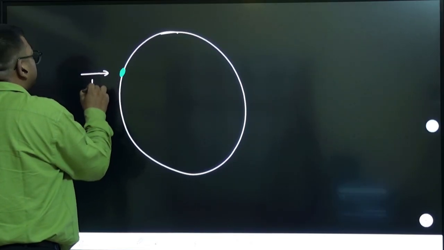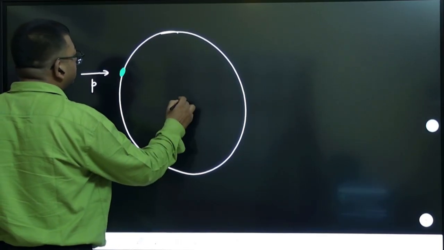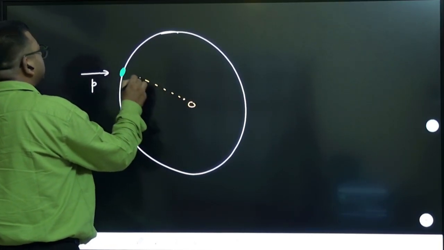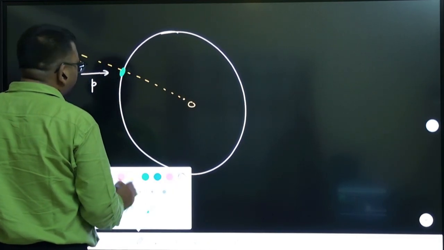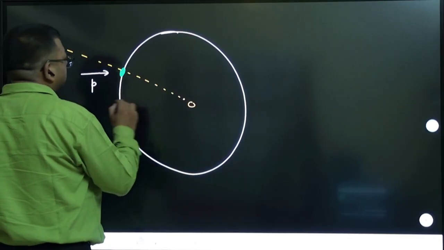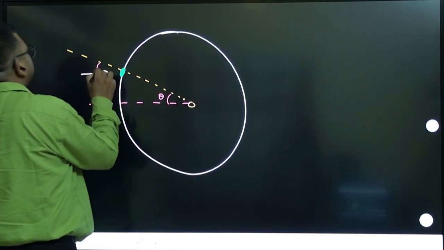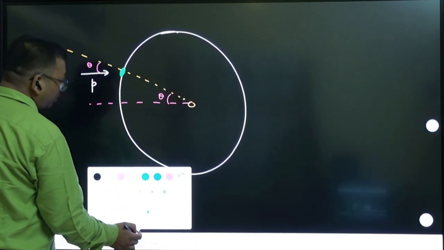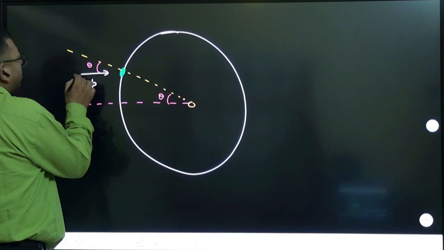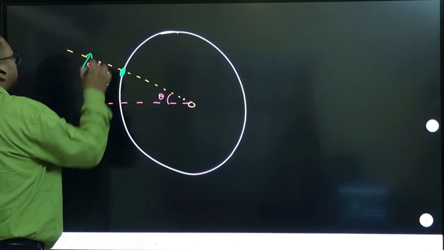and let us say a photon is coming with a momentum in this manner. This momentum is coming, and here this center, let us say center O, you join this line, and you need to resolve this momentum in two directions. Let us say that this is making angle theta here. This also will be angle theta. This momentum you have to resolve into two components. One will be in this direction, one will be this direction.